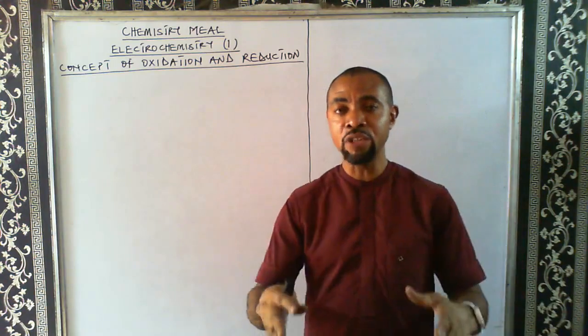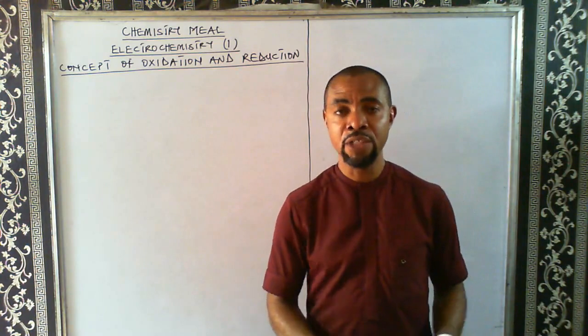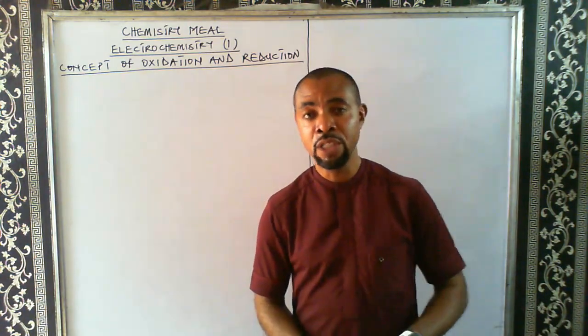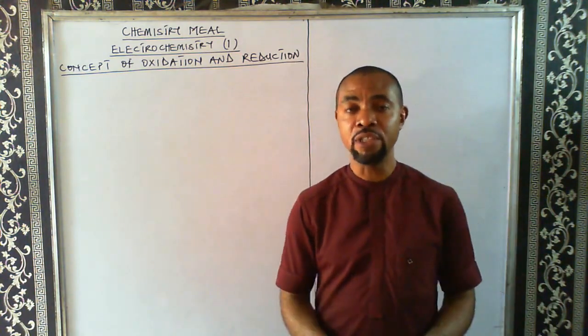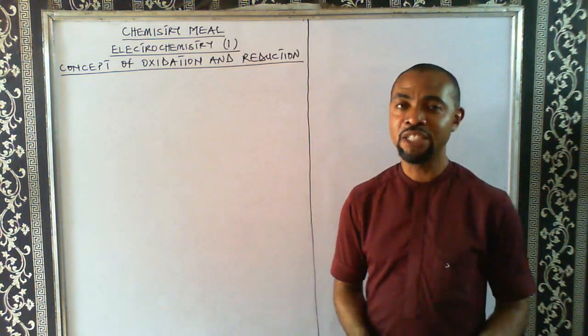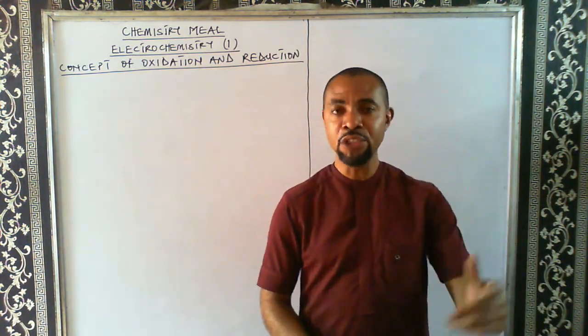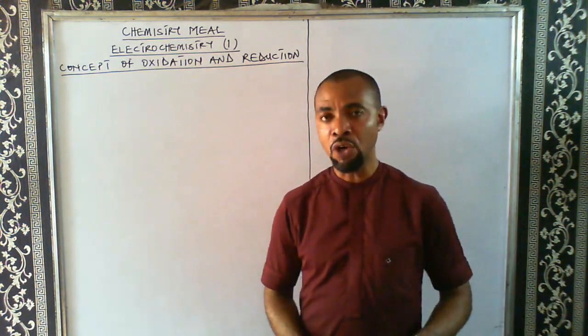When you consider electrochemical cells, you use them to convert chemical energy to electrical energy. And in an electrolytic cell, during electrolysis, electrical energy is converted to chemical energy. So there is a link between chemistry and electricity, and that's what electrochemistry is all about.